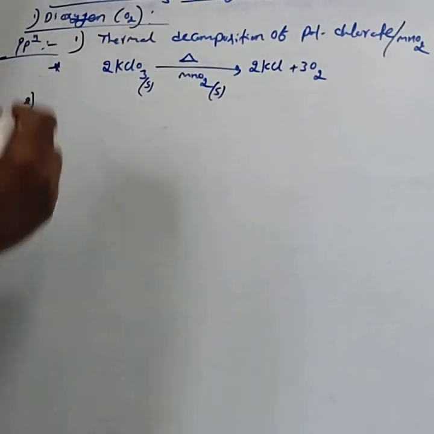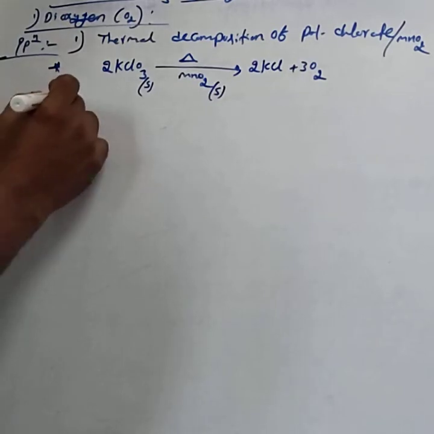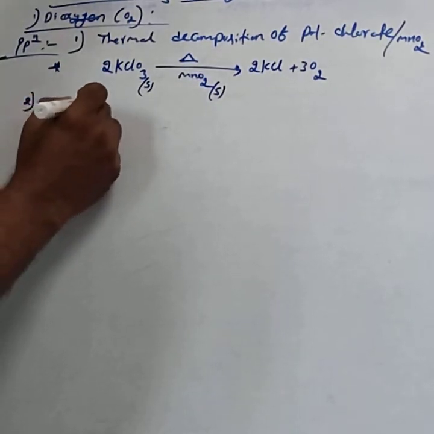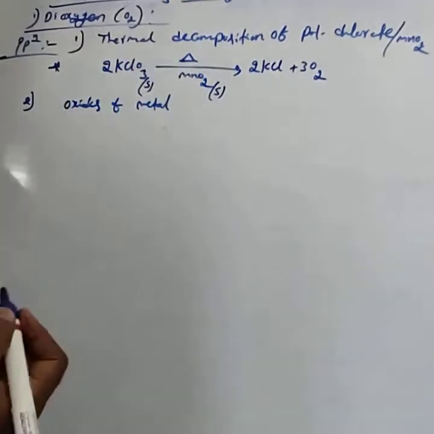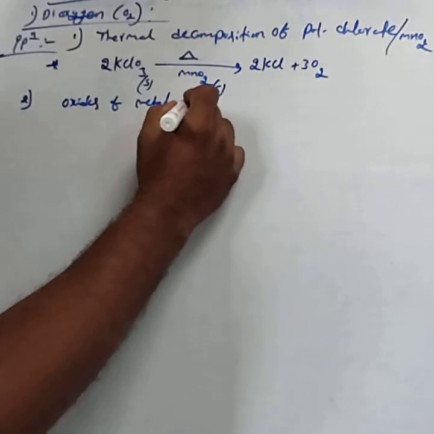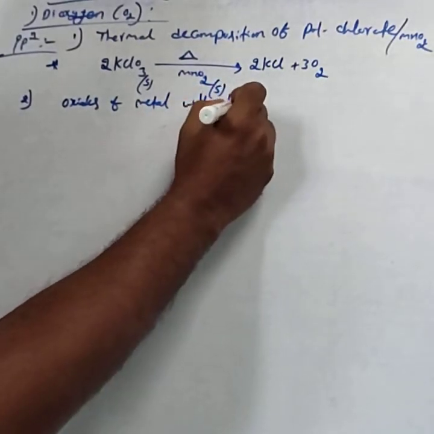The second method is again thermal decomposition of the oxides of metals with higher electrode potential.